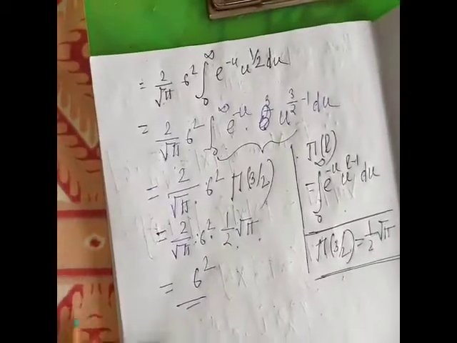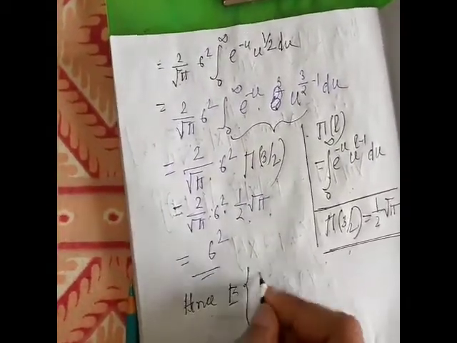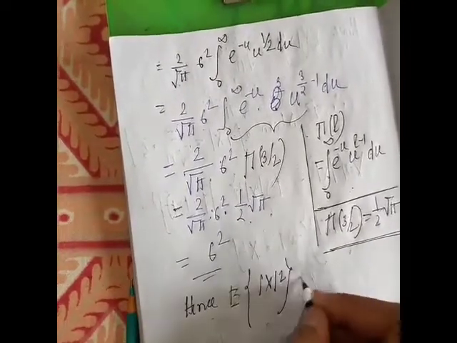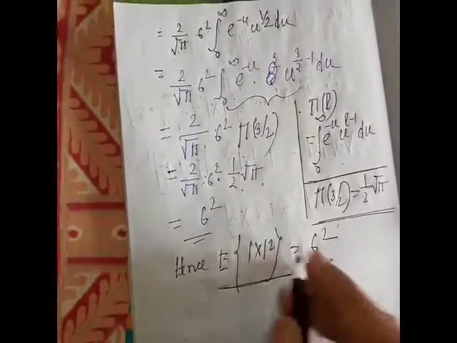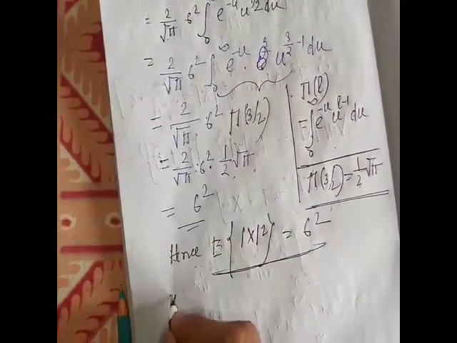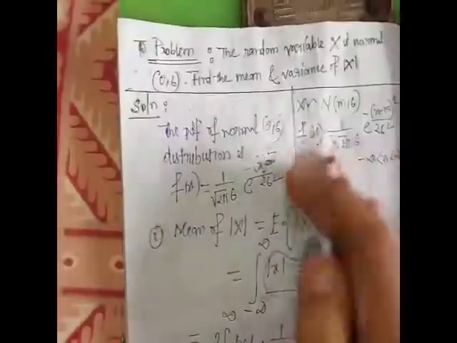Hence expectation of mod x square equal to sigma square. We get expectation of mod x square equal to sigma square. Now the variance question is the variance of mod x.